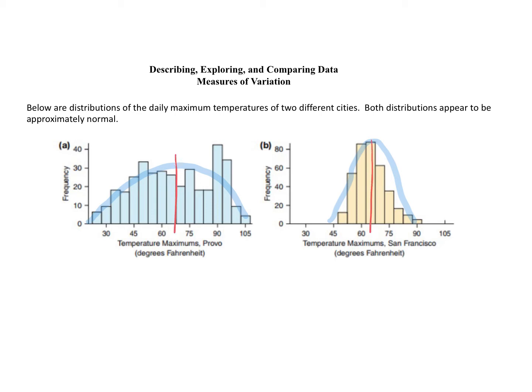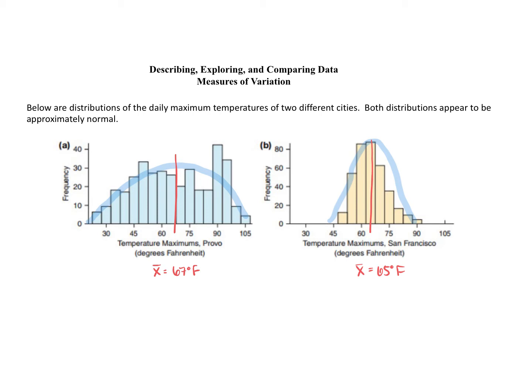So if we calculate the mean, or visually, if we look at the mean for each city, we can see that they're kind of close to each other. So for Provo, that mean temperature is around 67 degrees Fahrenheit. And for San Francisco, that mean temperature is around 65 degrees Fahrenheit. So both cities have a mean temperature that's really close to each other. So the typical temperature for Provo and San Francisco are similar.